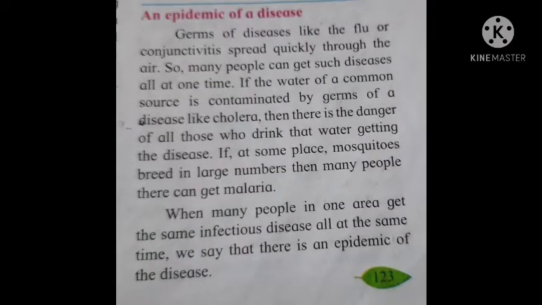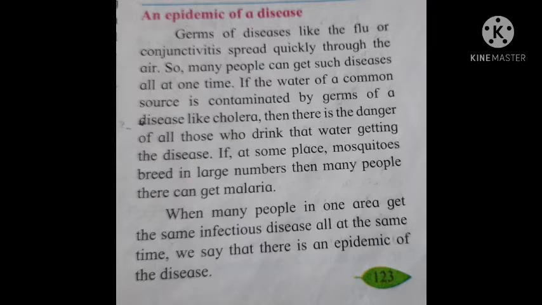Our next topic is an epidemic of a disease. So, what is an epidemic of disease? That is when, at one time, many people are affected. Germs of diseases like flu or conjunctivitis spread quickly through air, so many people can get such diseases at one time. If the water of a common source is contaminated by germs of a disease like cholera, then there is a danger that all those who drink that water get this disease.